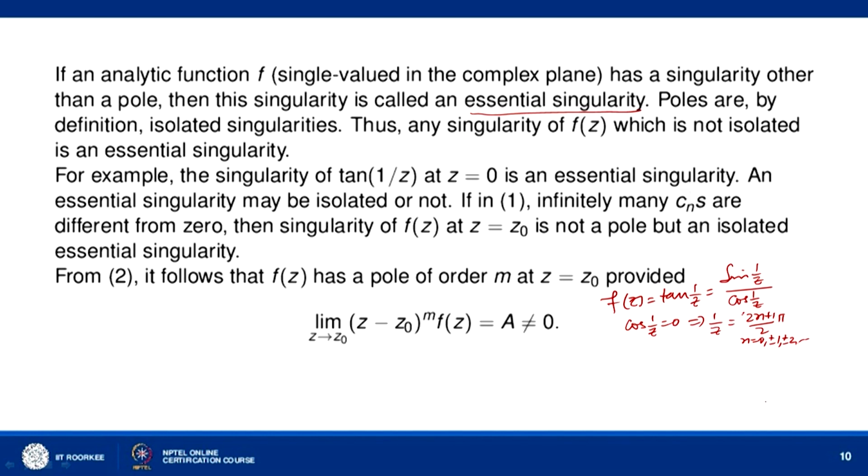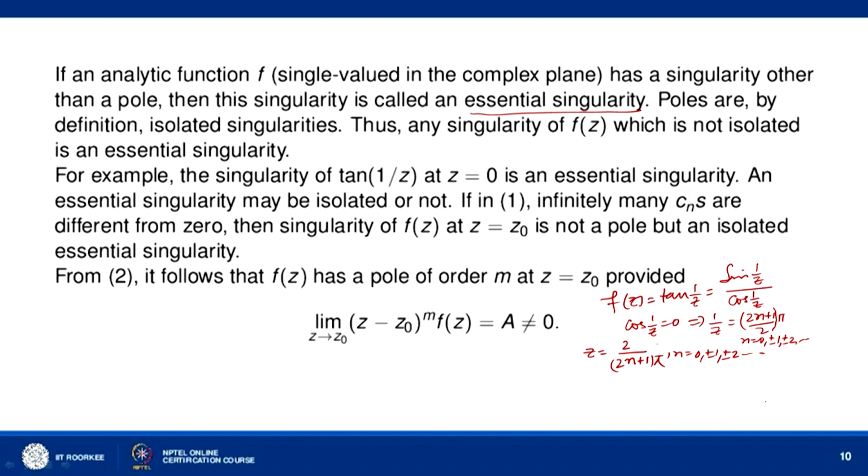So, wherever z is equal to 2 over (2n plus 1) pi, cos 1 by z will be 0.